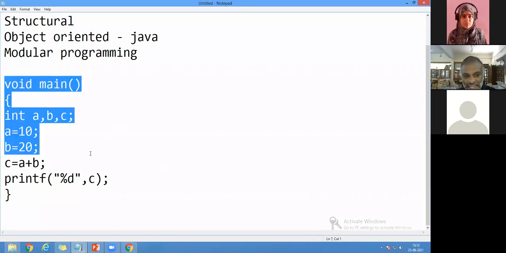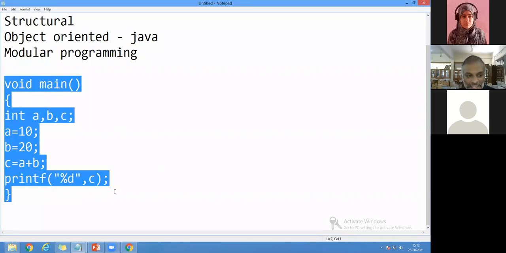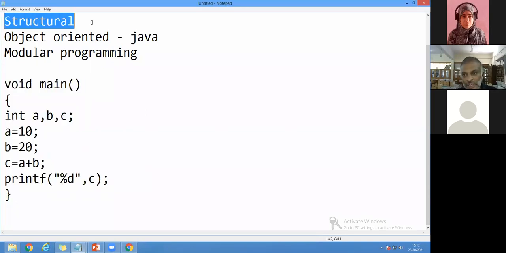Can you give the answer, what type of programming is it? I think we can chat now. Is it possible to chat? Yeah, it is C programming. Now I'm asking among the category, only one person is able to chat, the remaining persons are not able to chat. Okay, anyway, it is a structural programming.